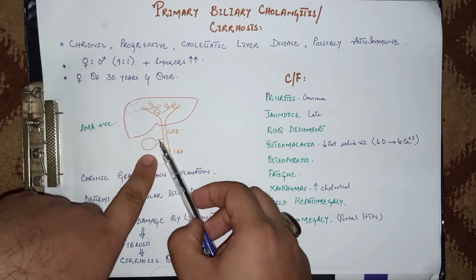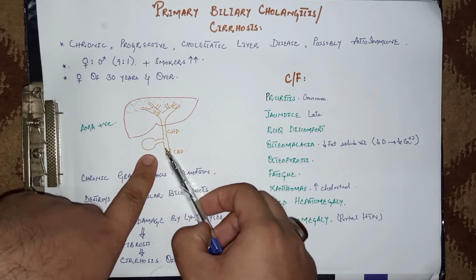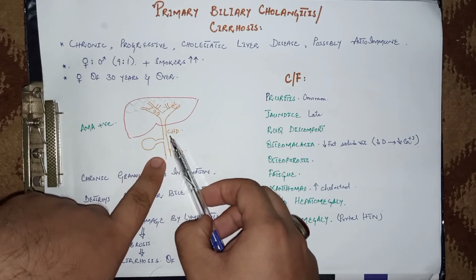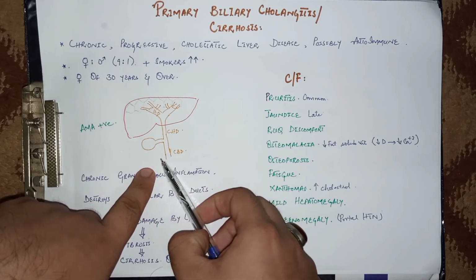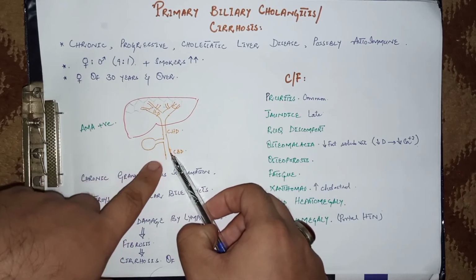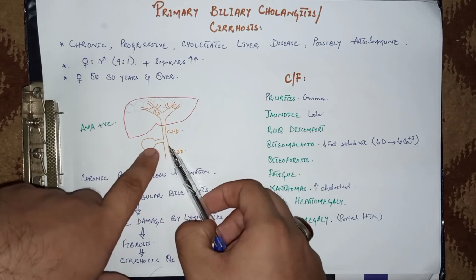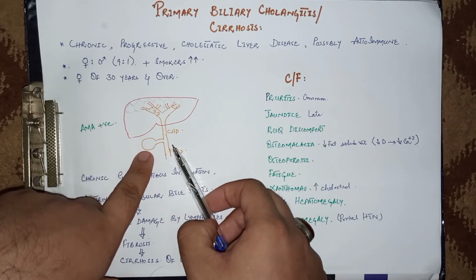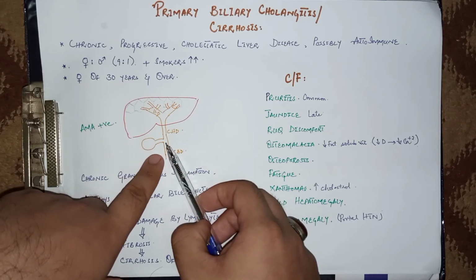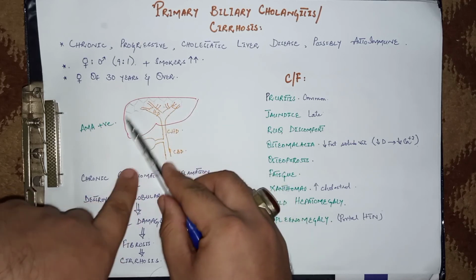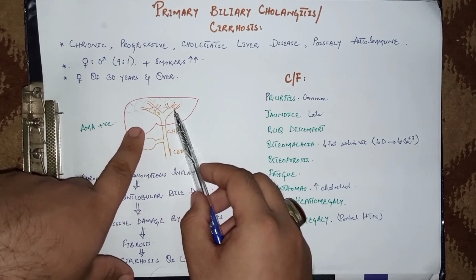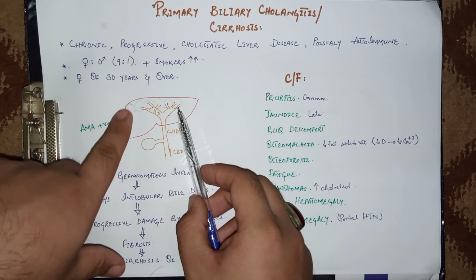choledocholithiasis or bile duct stones, and also strictures in the biliary tract, and also sometimes carcinoma of the head of the pancreas, which compresses the common bile duct. So all these are the causes of secondary biliary cholangitis or secondary biliary cirrhosis. Due to the obstruction, there is a backward flow of the bile, and there is inflammation in the intrahepatic bile duct lobules, which leads to secondary biliary cirrhosis.